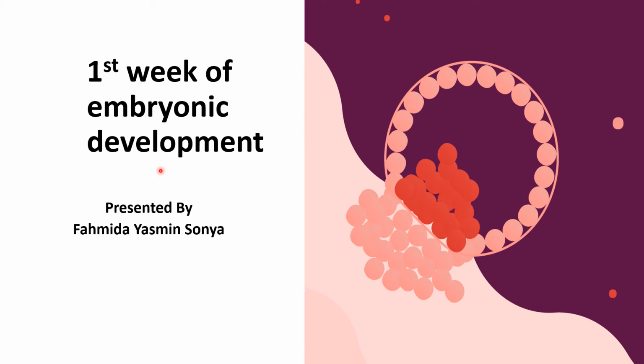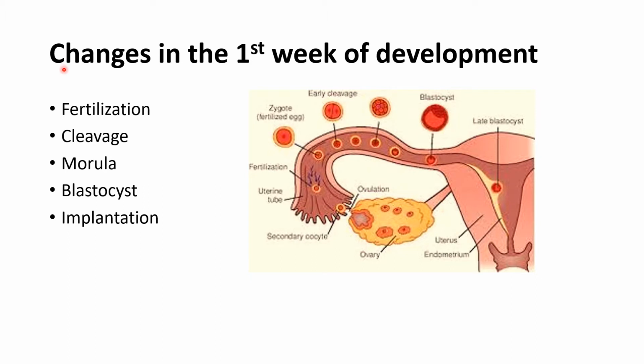Welcome to today's session on first week of embryonic development. In this session, we will know about what changes occur in the first week of embryonic development. For better understanding of this class, we have to have a clear conception regarding gametogenesis, ovulatory cycle, and uterine cycle. Events which take place in the first week of embryonic development are fertilization, cleavage, morula, blastocyst, and implantation. The next couple of minutes I will discuss about these steps.